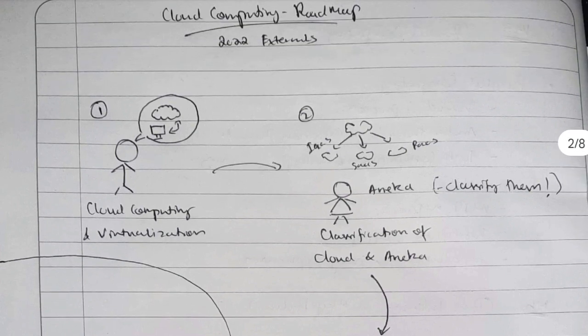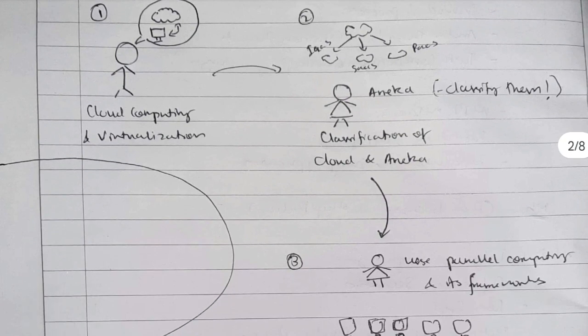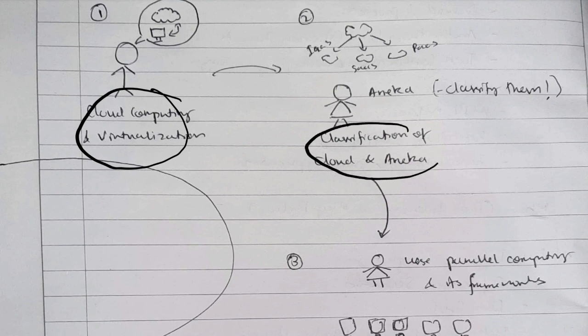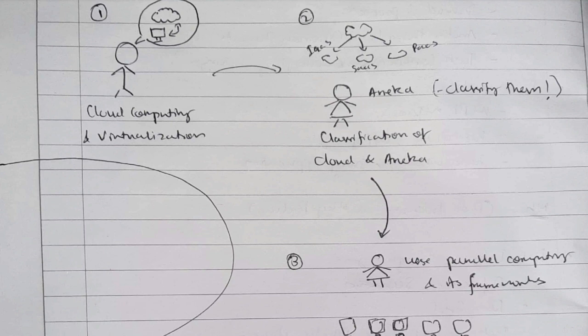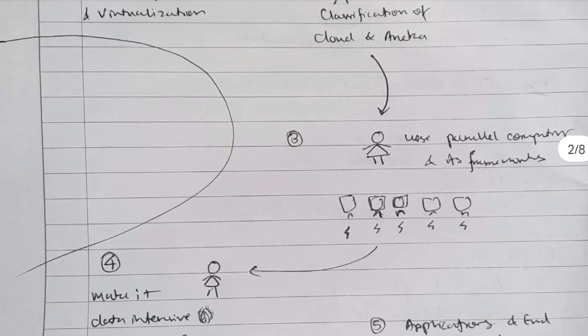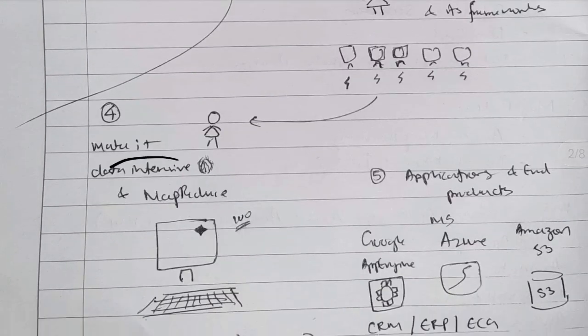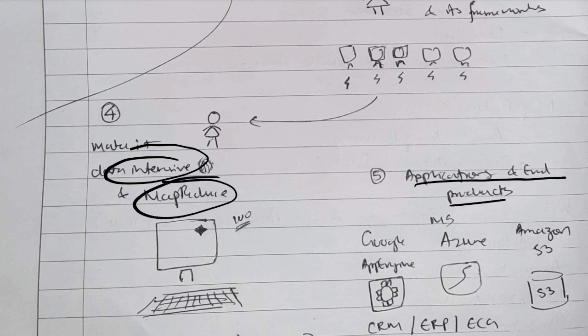There are a total of 5 modules. I will say the names first, then discuss what they represent. Cloud computing and virtualization, classification of cloud and Aneka. Aneka is a cloud tool, which is a very important concept from the exam point of view. Then we have the use of parallel computing and its frameworks, then the data intensive and MapReduce concepts, and finally the applications and end products, which are the final projects based on the framework of cloud.